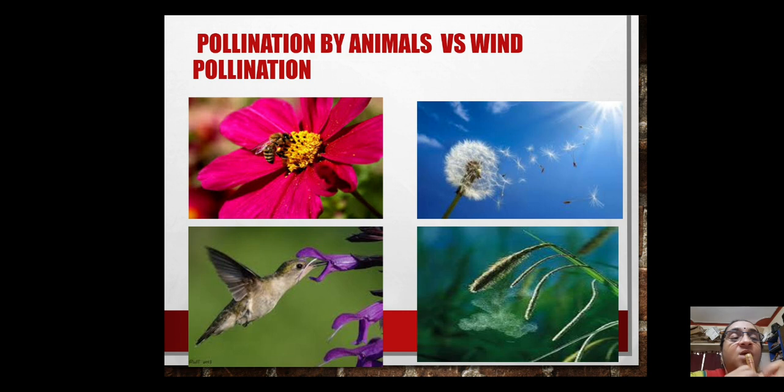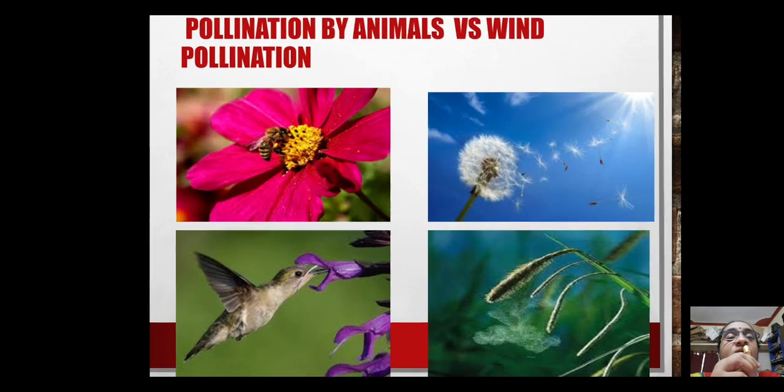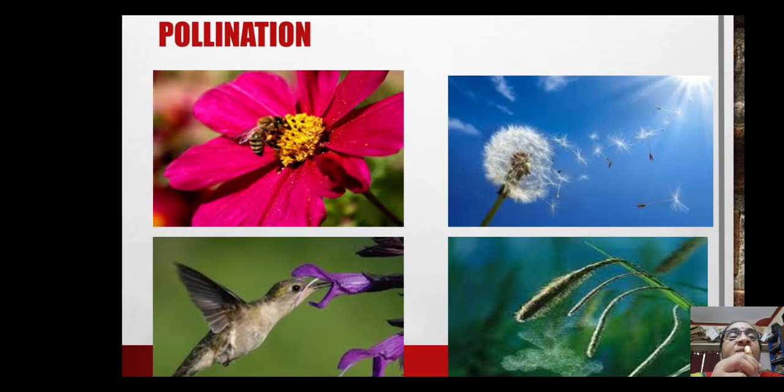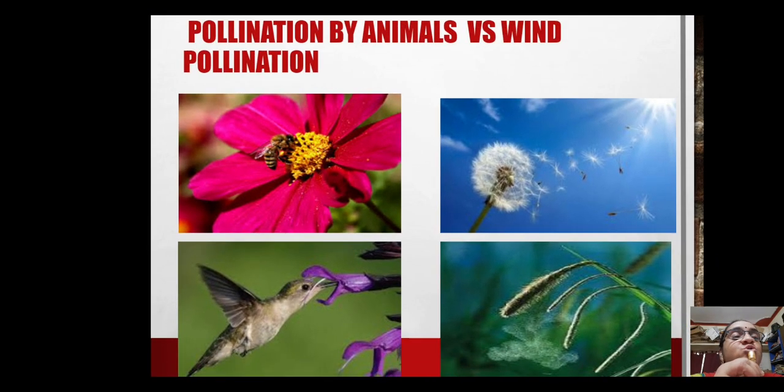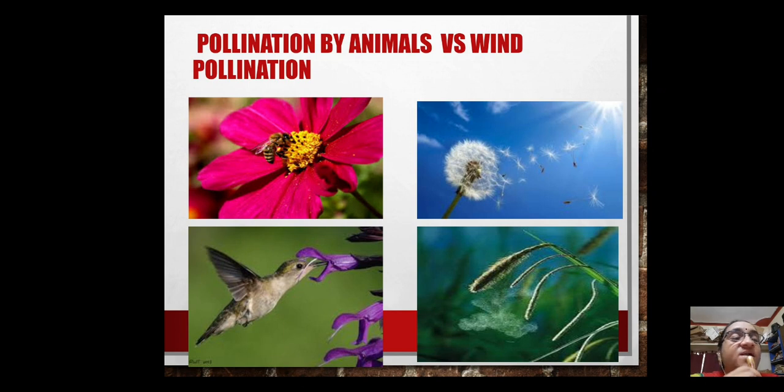Now when we speak about cross pollination, how do the pollen grains get lifted from one particular flower and placed on another flower, on another stigma? You have some agents of pollination. The first picture shows a small insect, in fact pollinating there, and the next one shows a bird, which is the pollinating agent there, and the next two show how wind is a pollinating agent. So these are agents of pollination.